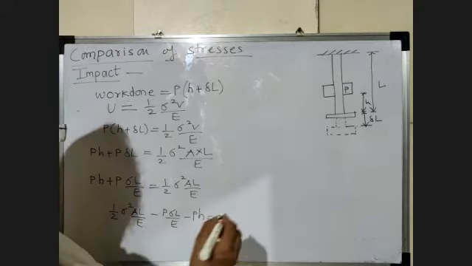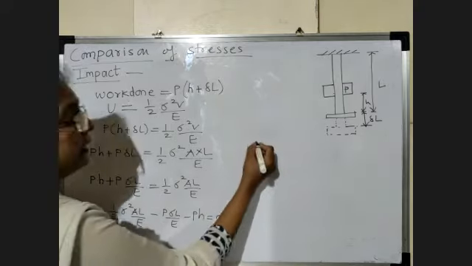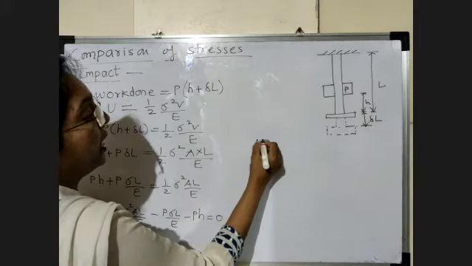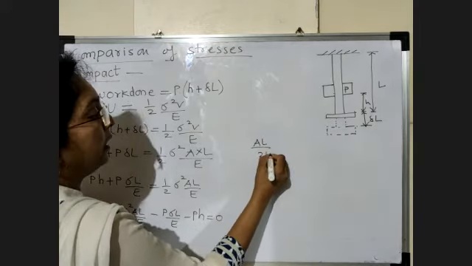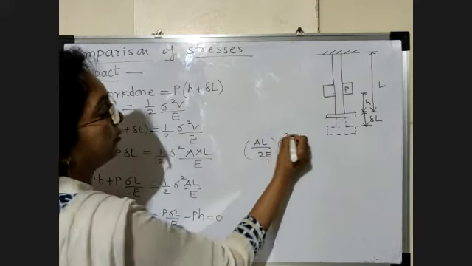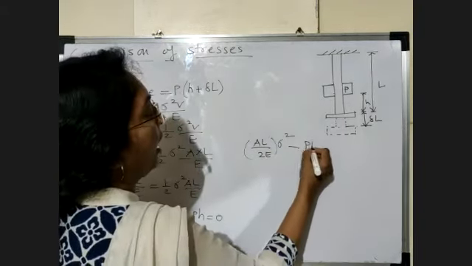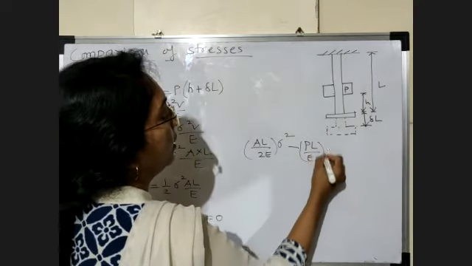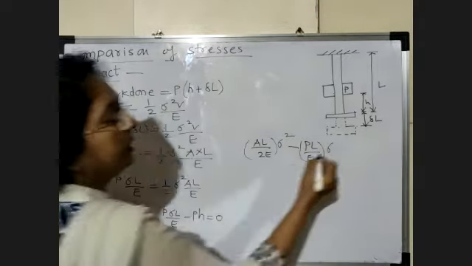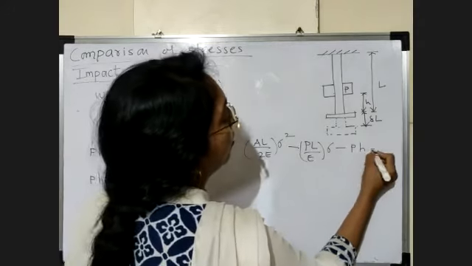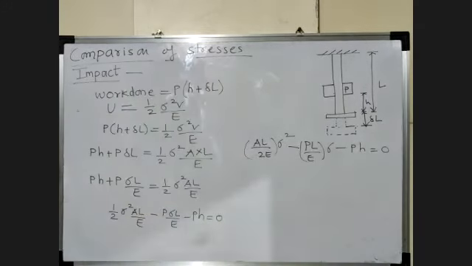Now see here. We write this in this form: AL upon 2E sigma square minus PL by E sigma minus PH is equal to 0. So this is nothing but what?